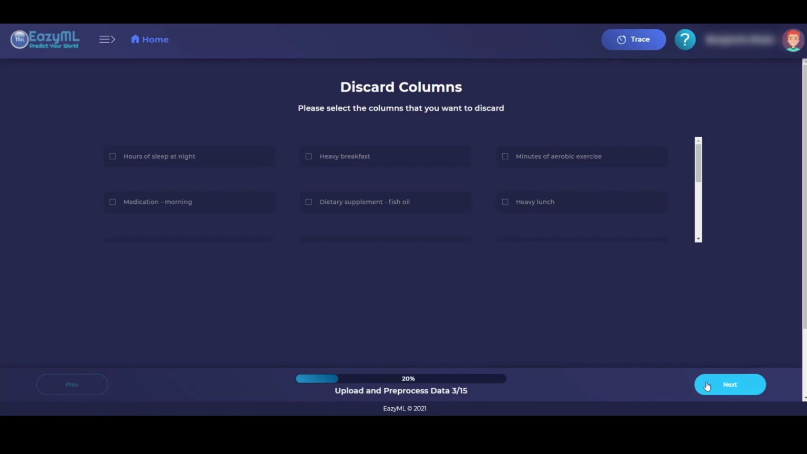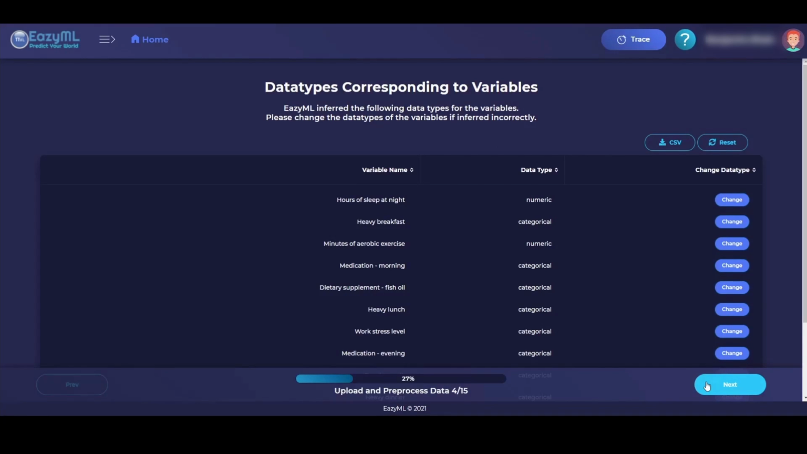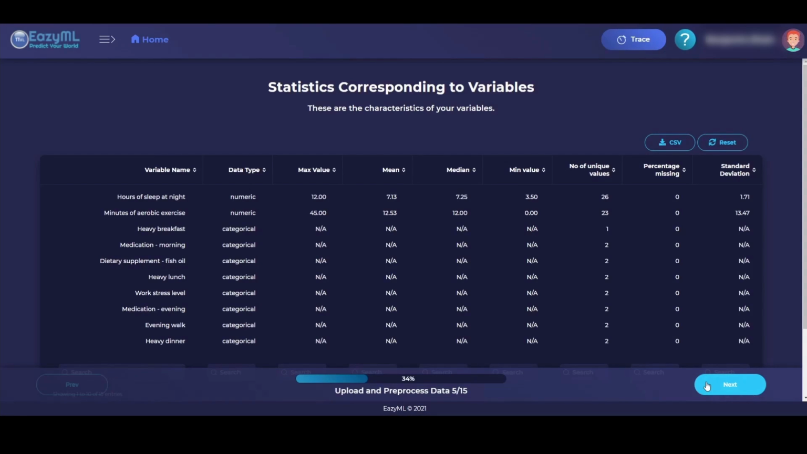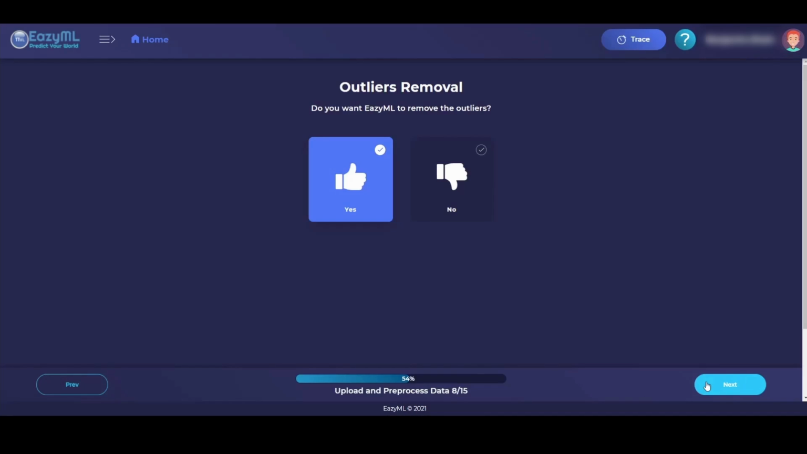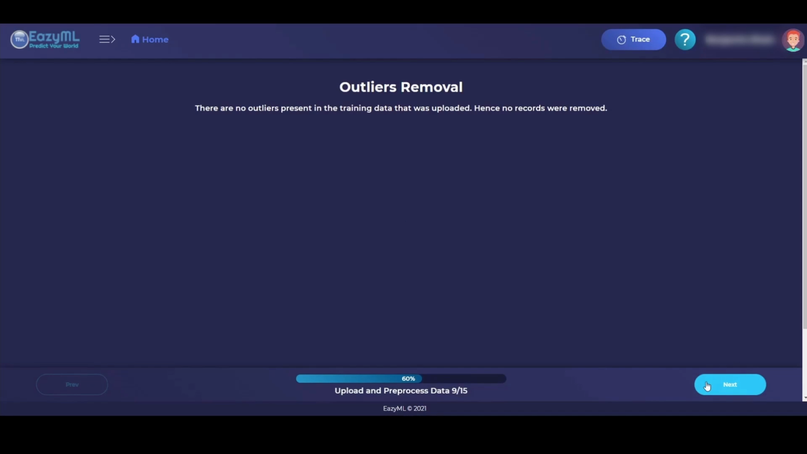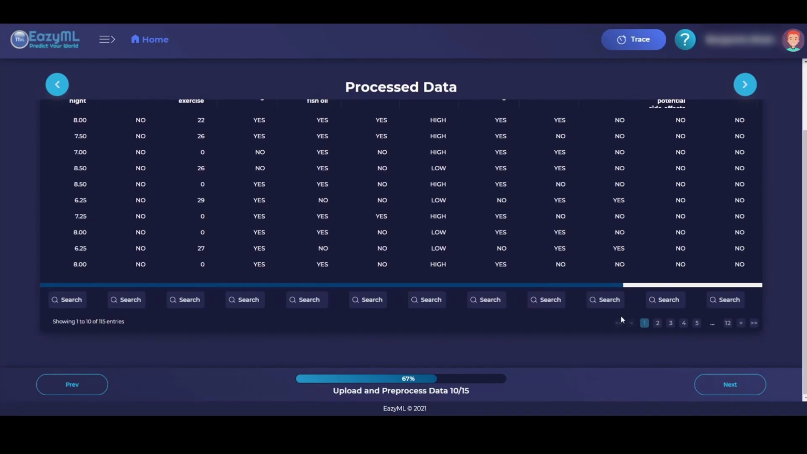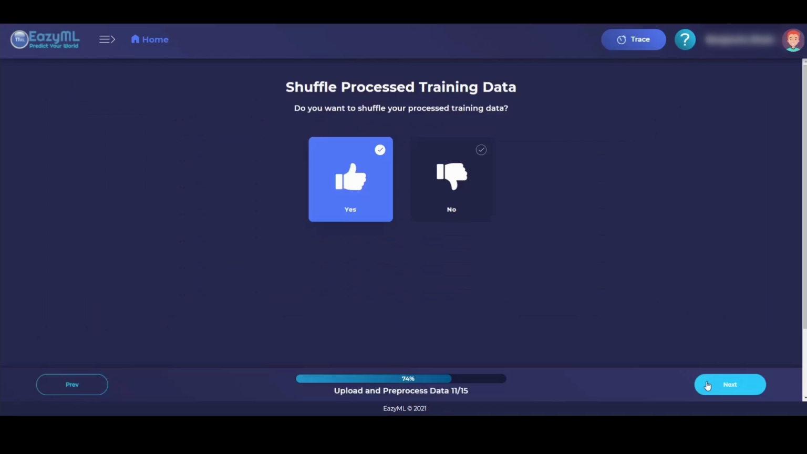We're not going to discard any columns. And here, it reports all the data types corresponding to the variables we've implemented. They all look correct, so I'm going to continue. These are the statistics corresponding to our variables. This is asking if we want to remove any outliers, and again, we'll go with the default, so yes. And it says here there were no outliers present. Right here is the process data, which EasyML has converted to accepted data types for each variable. We will click Next again.